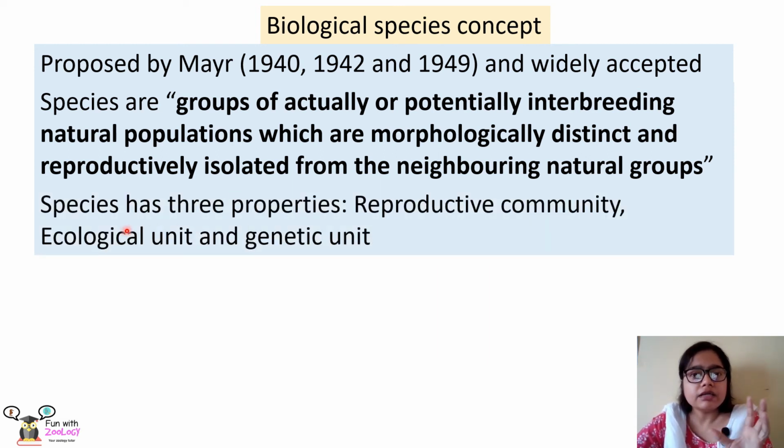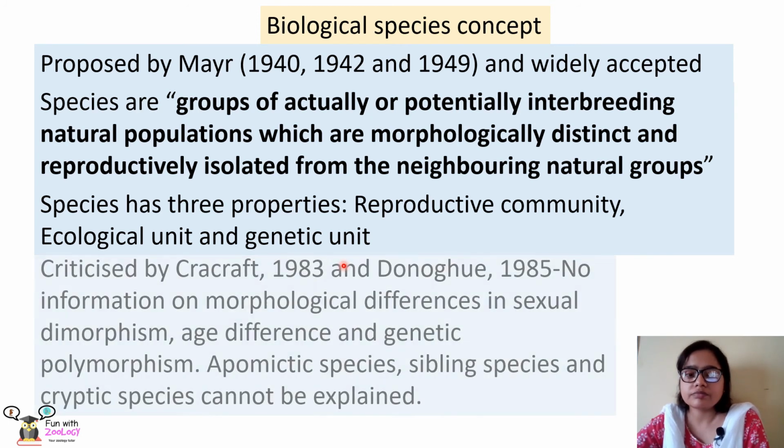So a species has these three properties: it is a reproductive community, it has its own reproductive isolation, it is an ecological unit, it stays in a particular area and has its own ecological niche, and it is a genetic unit because it has its own genetic differences which make it different from other species.